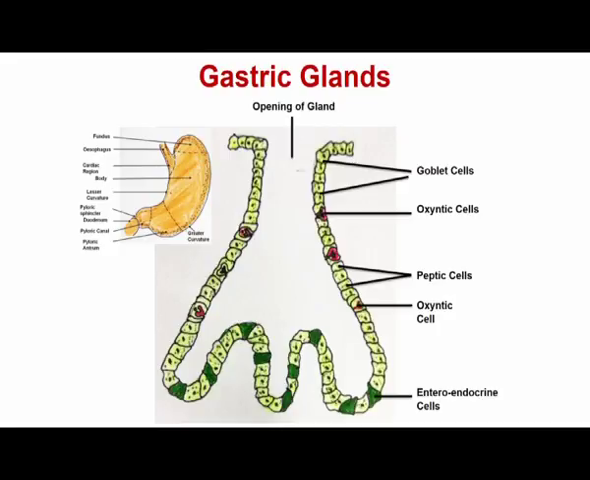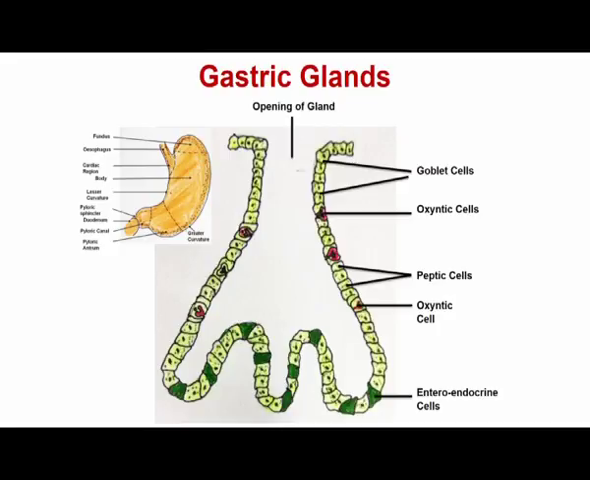But the major section of the gastric glands is present in the body part, the major part which forms the stomach, and these are called gastric glands or the principal glands. They are most abundant, and they have different types of cells, as you can see in this slide, 4 or 5 different types of cells. They have goblet cells, oxyntic cells, peptic cells, and then they have the enteroendocrine cells. These enteroendocrine cells are also of different types.